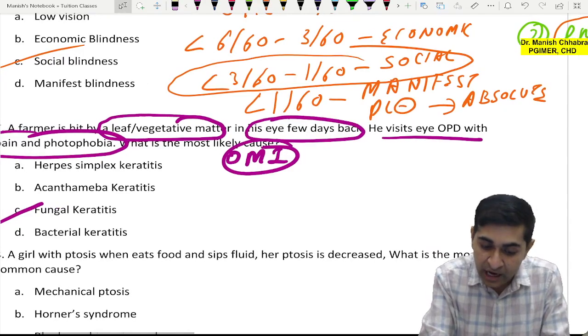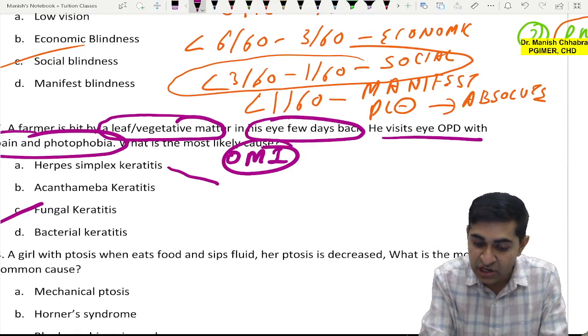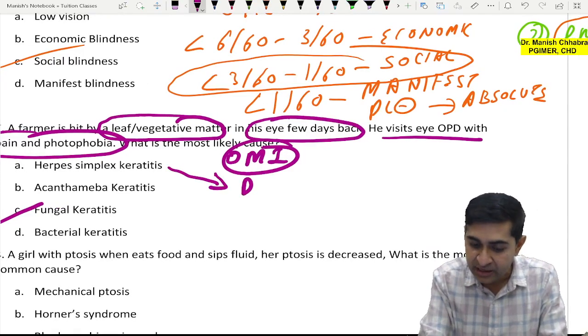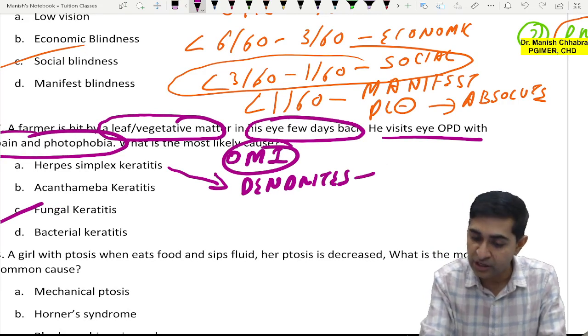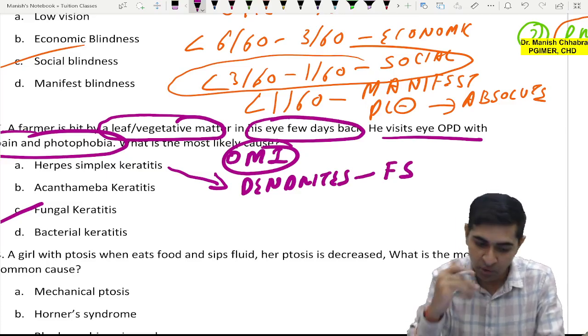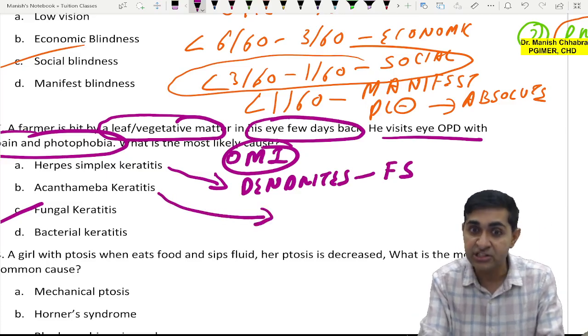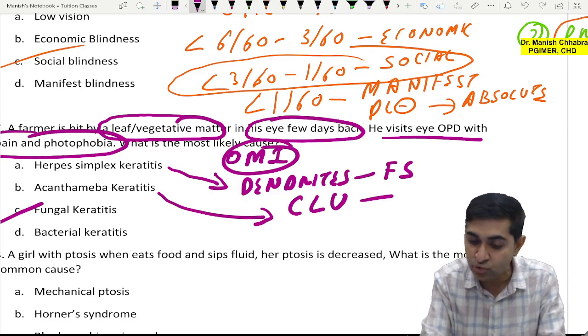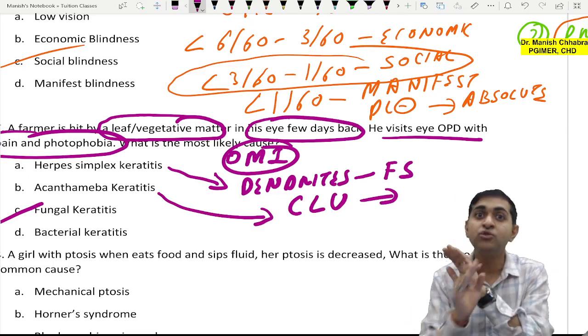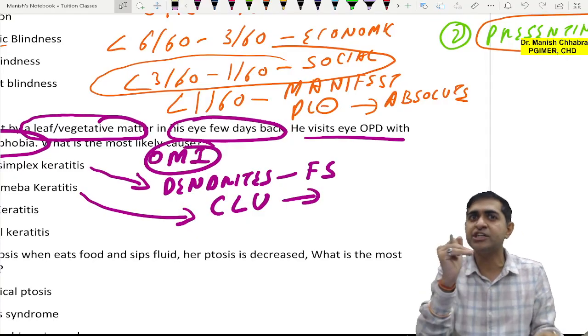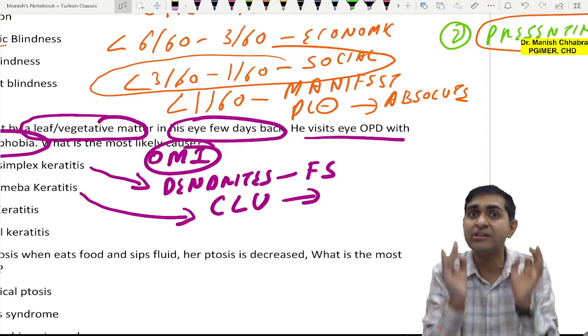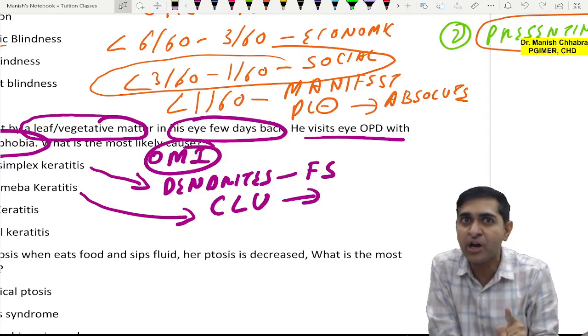Now mind you, herpes simplex keratitis, you will typically see dendrites. There are typically dendrites on the cornea on fluorescein staining. Okay. Acanthamoeba keratitis is typically seen in contact lens users. Mind you, you will not stop here. If I ask you which is the most common organism associated with keratitis in contact lens users, you will go on for Pseudomonas.